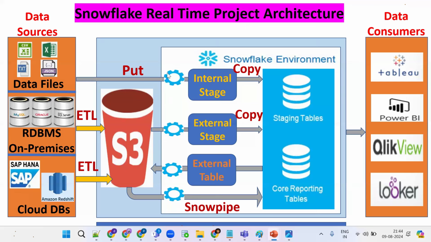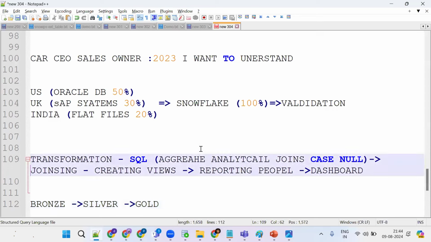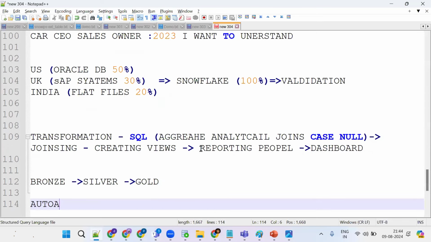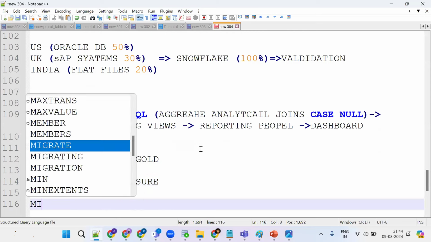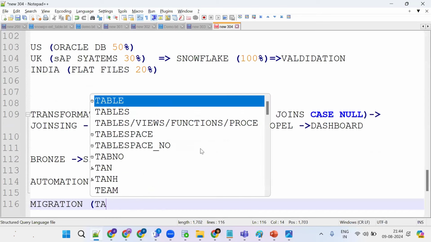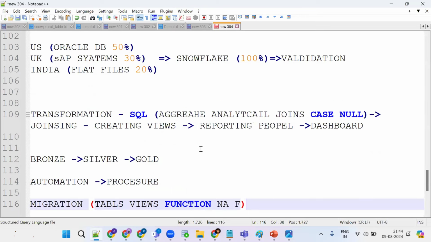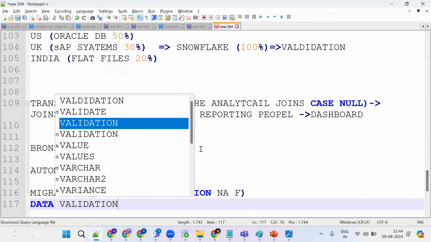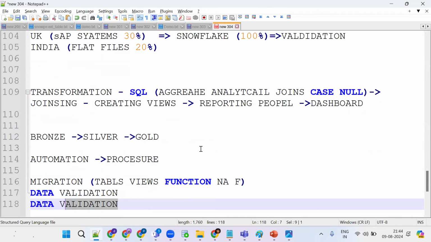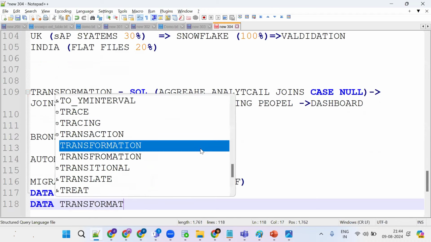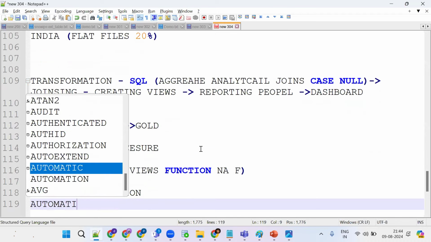So our job is the creation of these pipelines. Sometimes we need automation, so we should do the automation part with the help of procedures. Our job is the migration of tables, views, functions, and procedures, plus data validation and data transformations. And one more thing: data transformations and the automation part we should do as part of the Snowflake developer role.